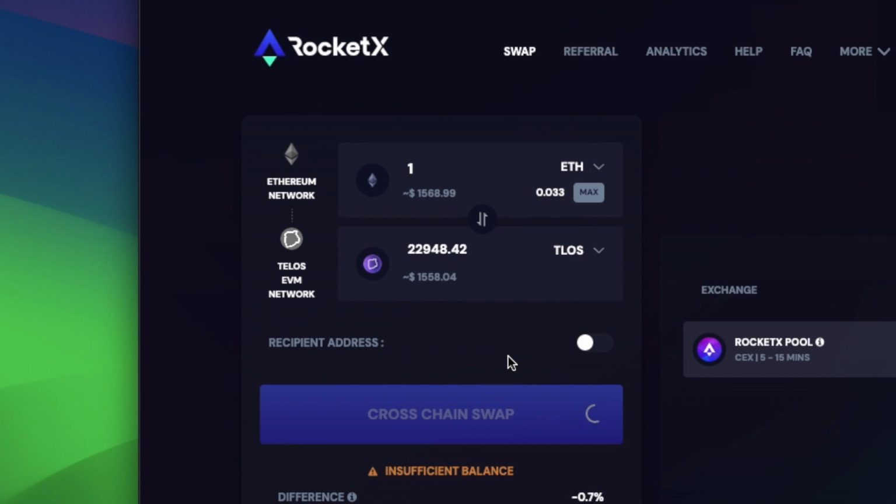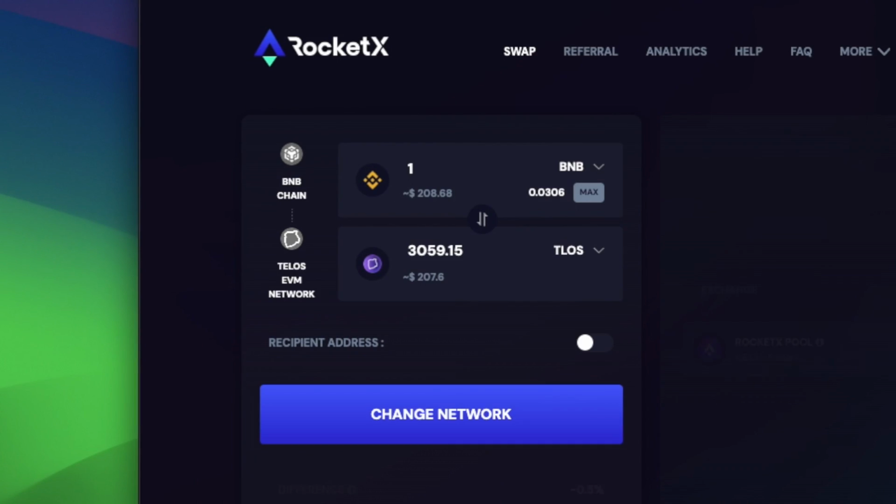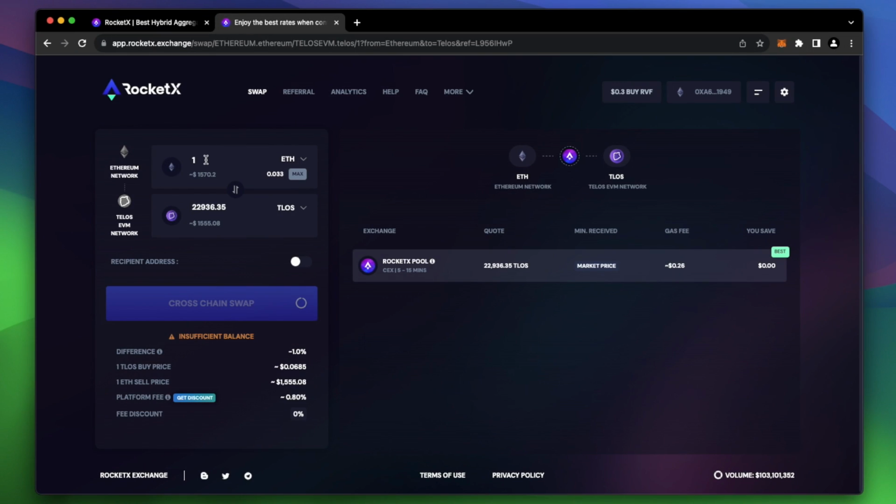If you wanted to swap from a different chain like the Binance Smart Chain, you could adjust your selections so that they look like this. But now let's get back to our ETH swap.